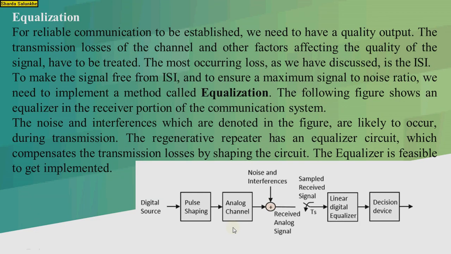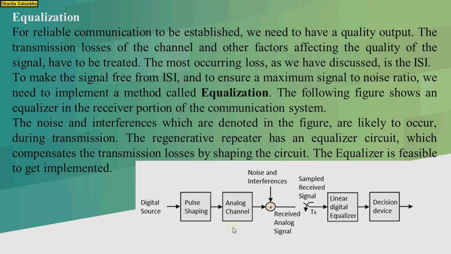Next one is equalization. For reliable communication to be established, we need good quality of the output. The transmission losses of the channel and other factors affecting the quality of the signal have to be treated. And the most commonly occurring loss, as we discussed, is intersymbol interference. To make the signal free from intersymbol interference and to ensure the maximum signal to noise ratio, we need to implement a method called equalization.